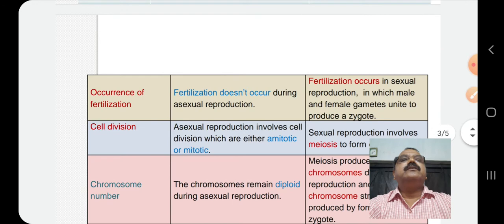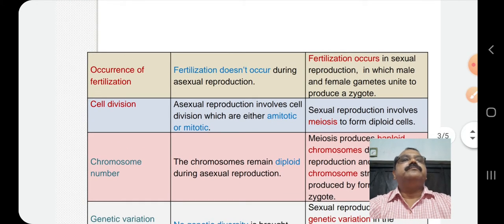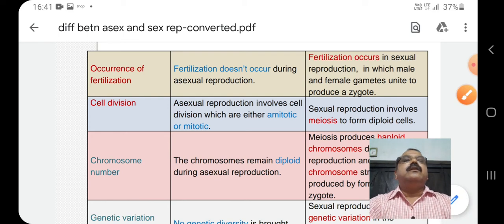The next character is occurrence of fertilization. In asexual reproduction, no fertilization occurs. But in case of sexual reproduction, fertilization occurs. This process of fertilization is the union of male and female gametes to produce a zygote.